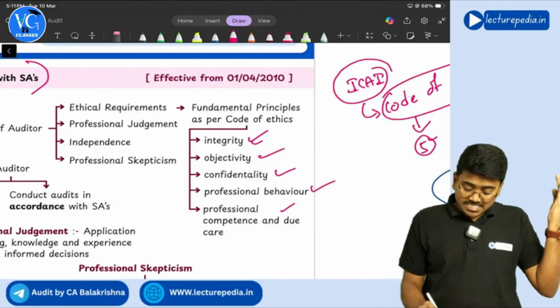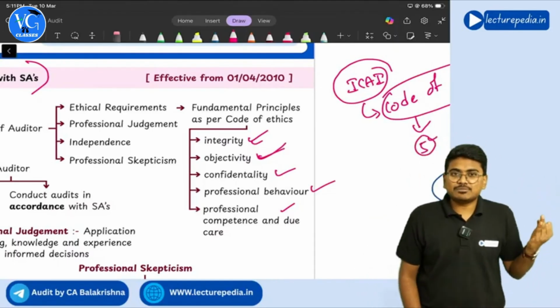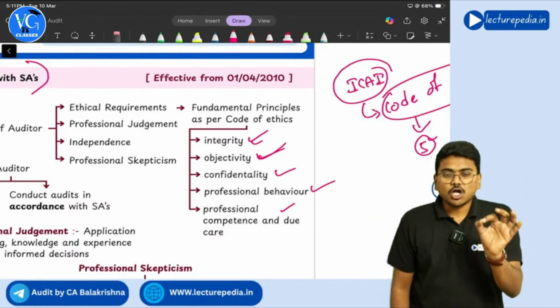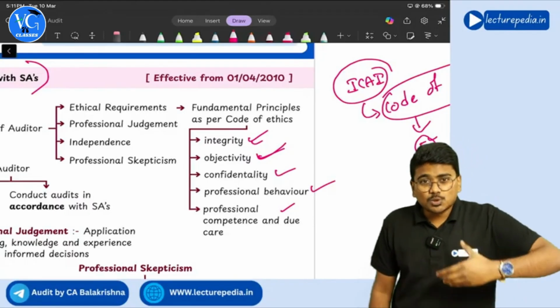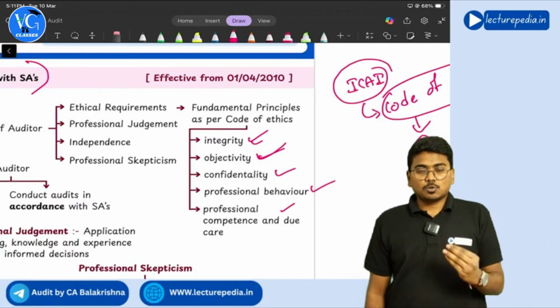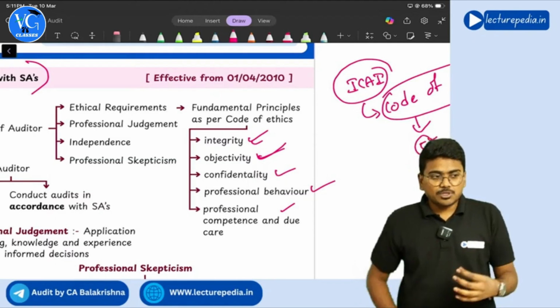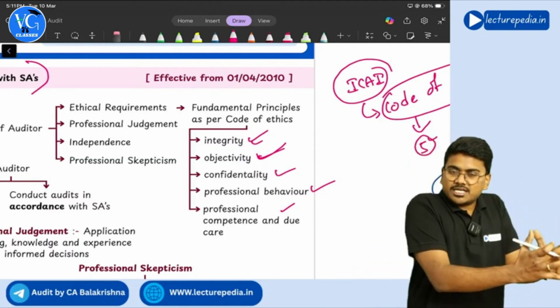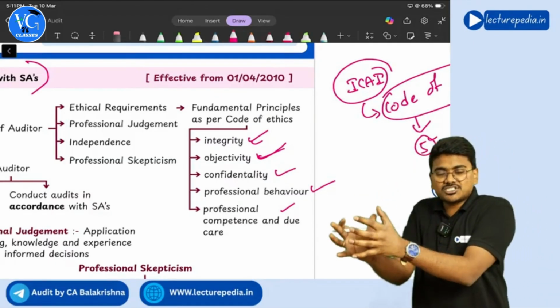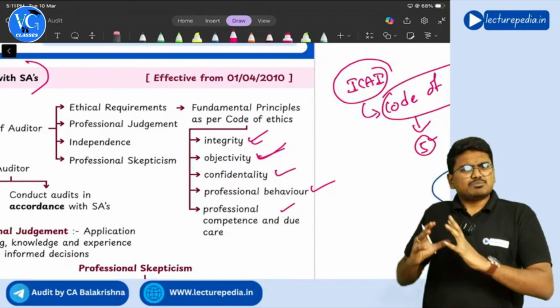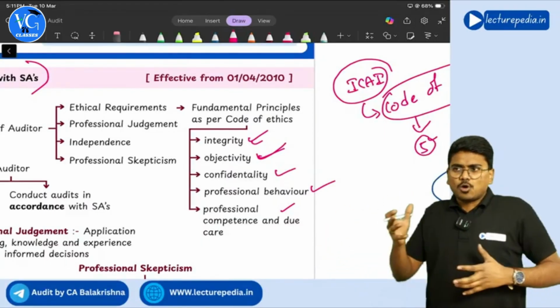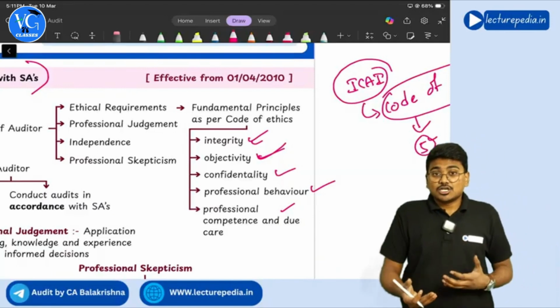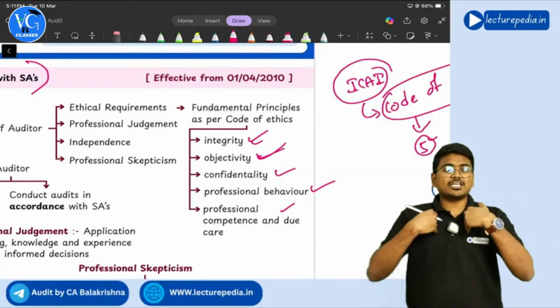Next, objectivity. Generally, objectivity is related to decision making. Decision making can be objective or subjective. Subjective decision making means that while taking any decision, you are dependent on your emotions.